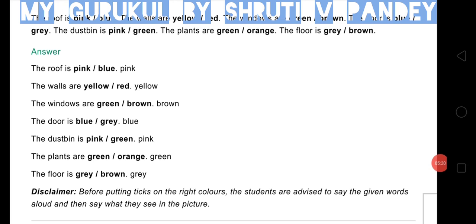So before putting the ticks on the right color, children, you are advised to say the given words aloud and then say what you see in the picture. So the roof is pink or blue. The roof is pink. The walls are yellow or red. Yellow.